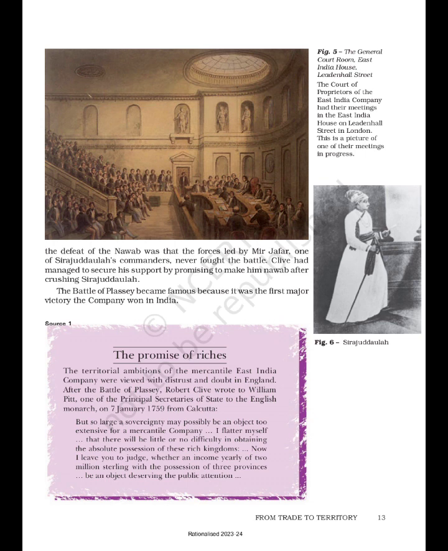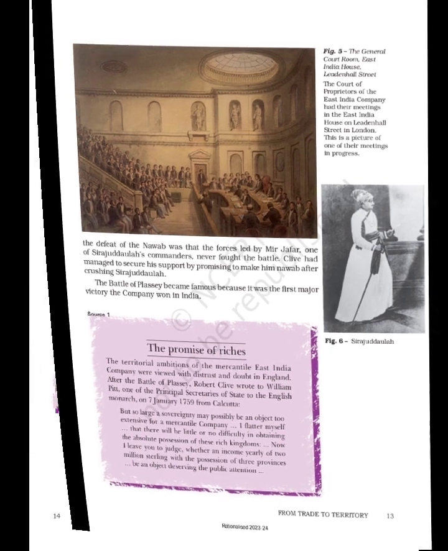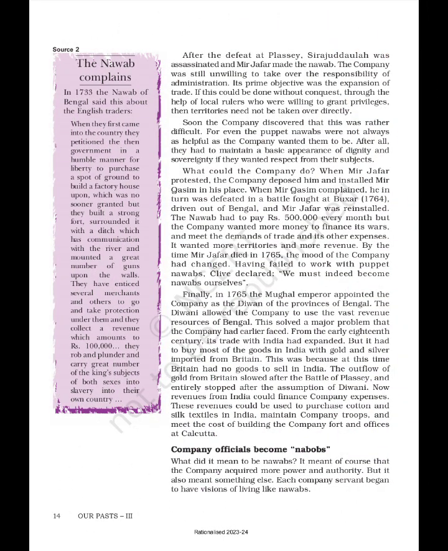Now I leave you to judge whether an income yearly of 2 million sterling with the possession of 3 provinces be an object deserving the public attention. Figure 6 Siraj-e-Daula. From Trade to Territory. Source 2. The Nawab complains. In 1733 the Nawab of Bengal said this about the English traders.